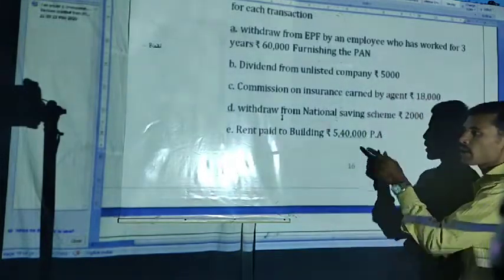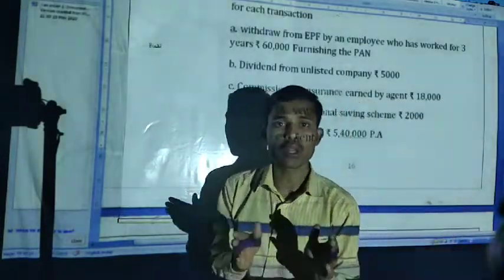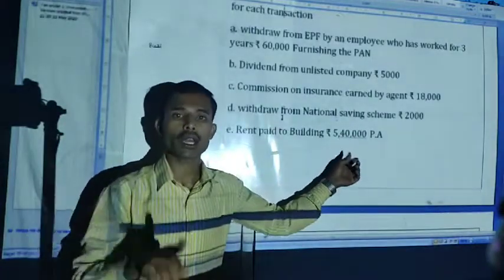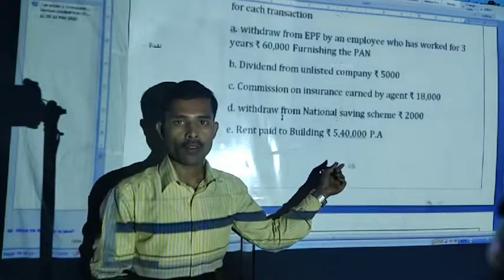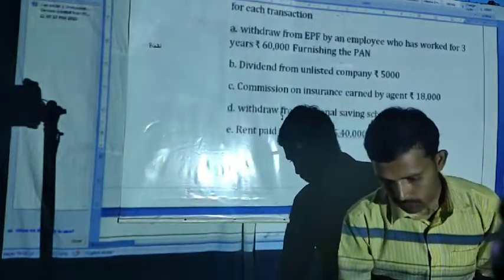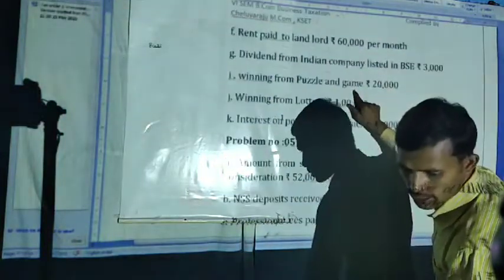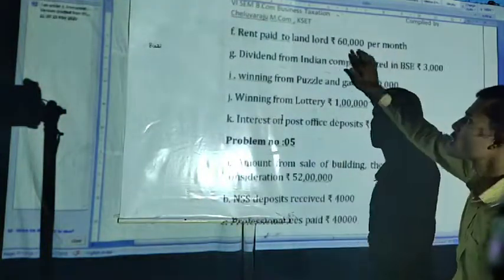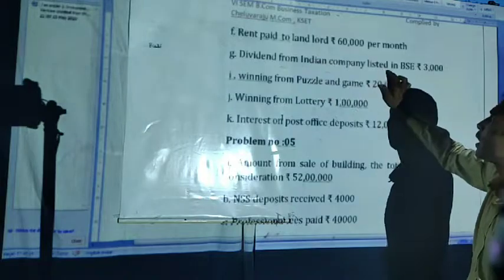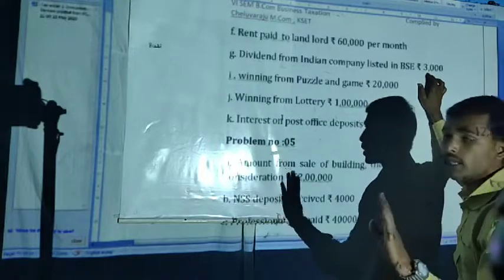Rent paid to building under section 194IB, per month 50,000. Up to 50,000 per month there is no TDS, but here they have given it for the year, then we have to convert it for the month. If it is below 50,000 no TDS, more than 50,000 we have to calculate the TDS. And the next one is rent paid to landlord, rupees 60,000 per month. So it is more than 50,000 and hence it will attract TDS. Next, dividend from Indian company listed in Bombay Stock Exchange. It is a listed company, dividend no TDS, exempted.